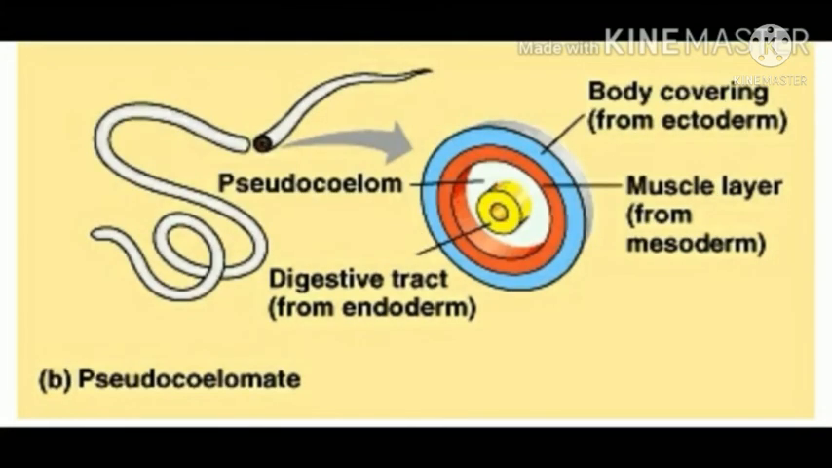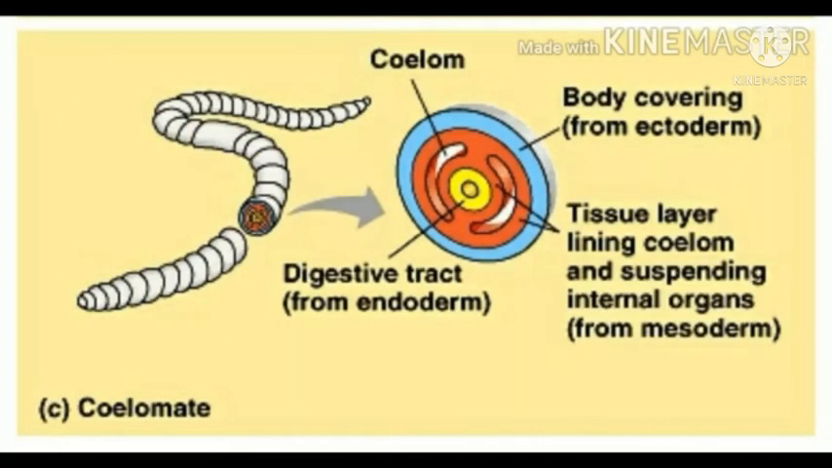In some animals, the body cavity is not fully lined by the mesodermal epithelium. It means false cavity. Such a body cavity is called a pseudocoelom. Eucoelom or true coelom is a fluid-filled cavity that develops within the mesoderm and is lined by mesodermal epithelium. Such animals with a true body cavity are called coelomates or eucoelomates.